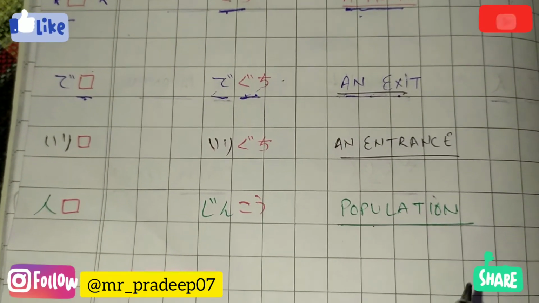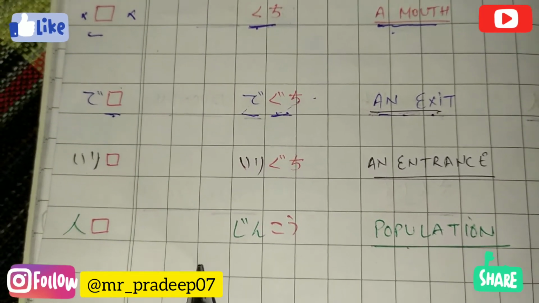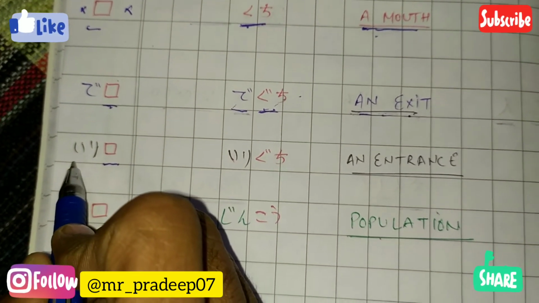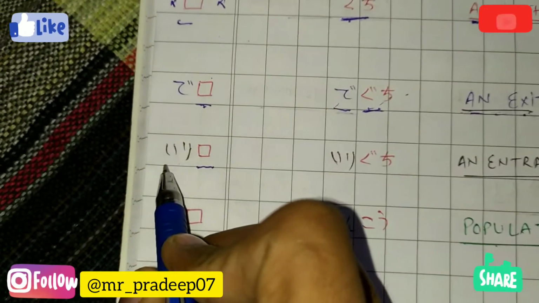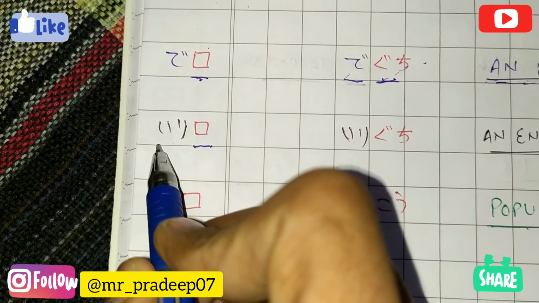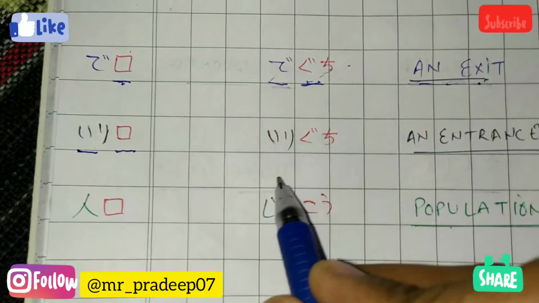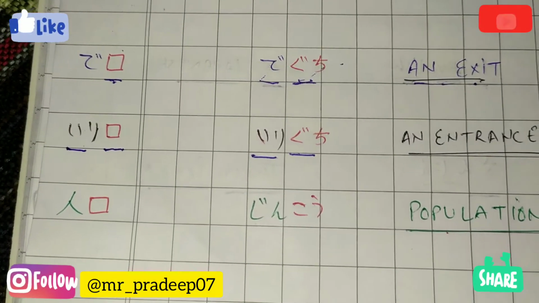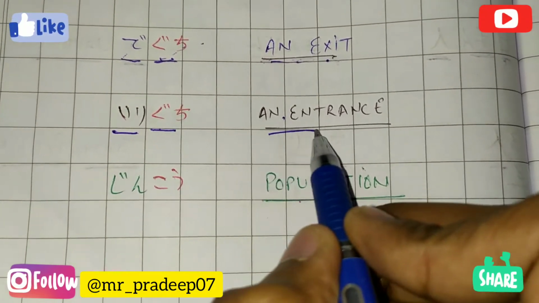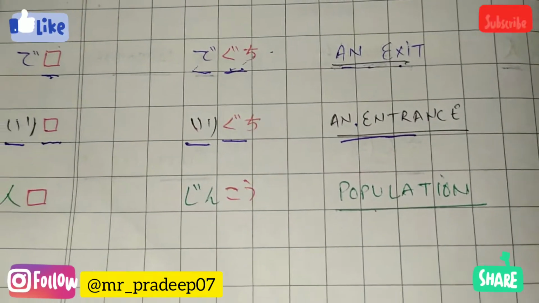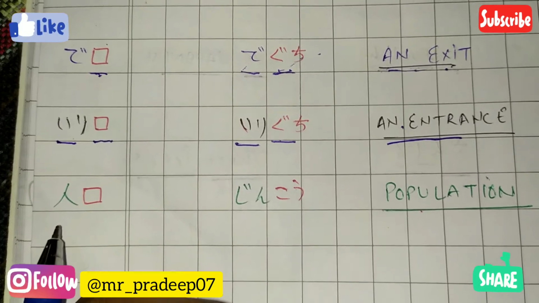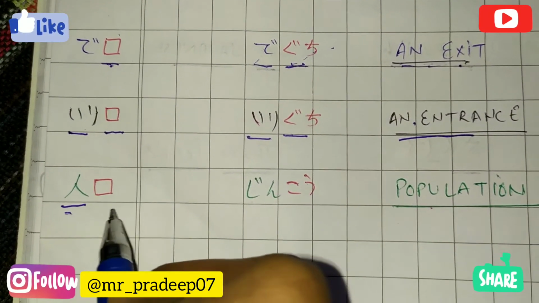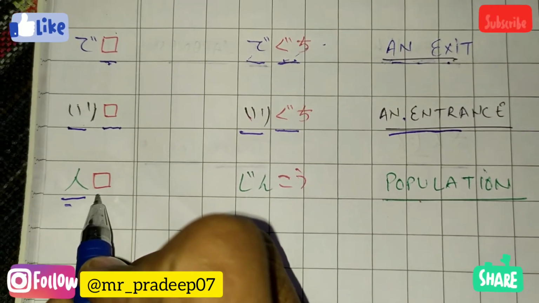Next one is, here also we have used it as a suffix and we have written iri. It would become iriguchi, which means an entrance. And the fourth one is, this is the last kanji which we have read, and this is the new kanji which we are reading.